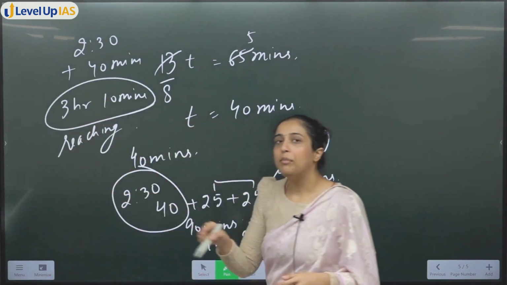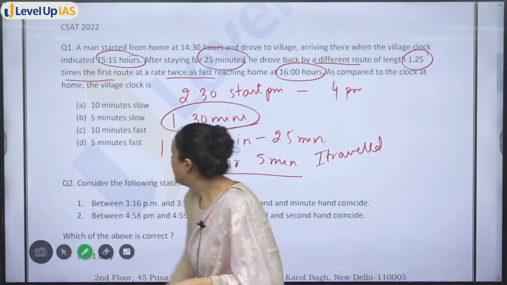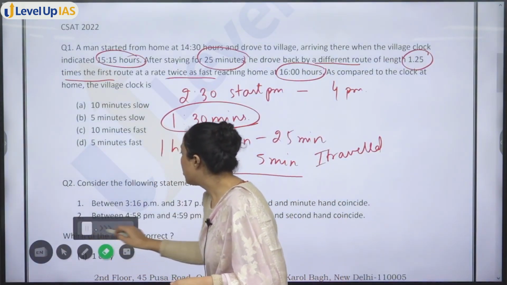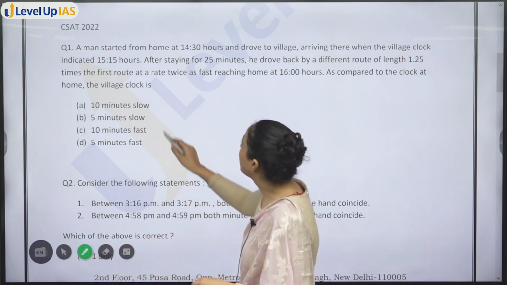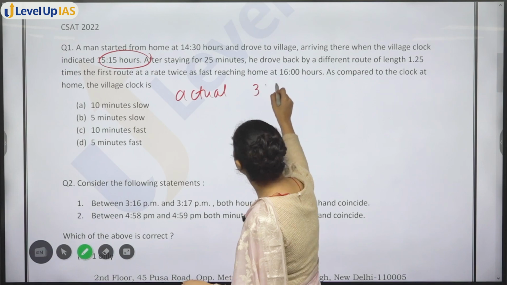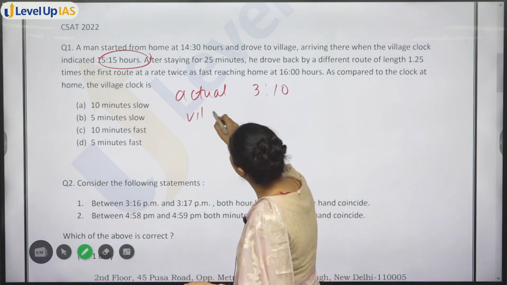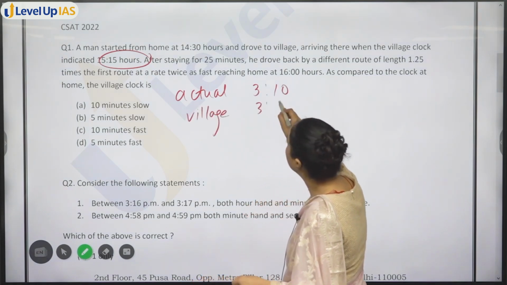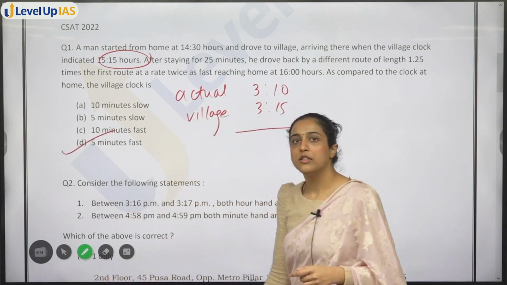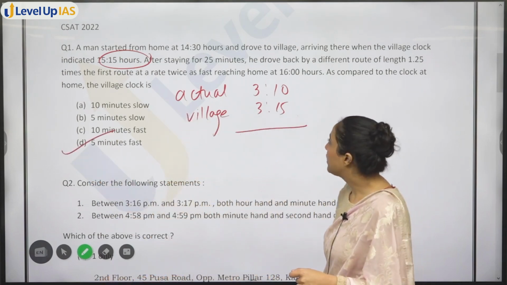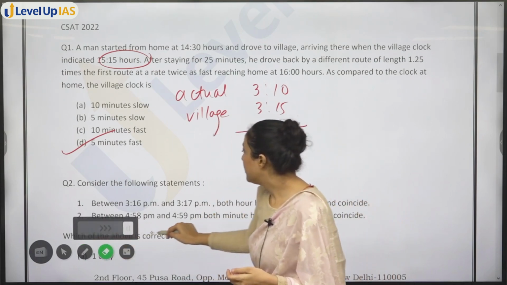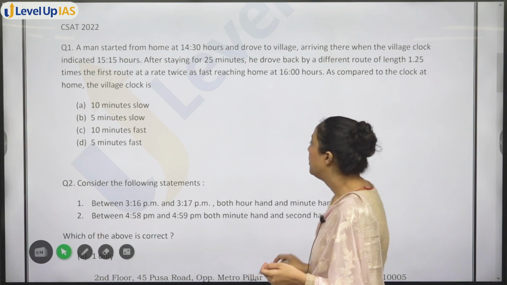बट वहां पर विलेज क्लॉक शोज व्हाट? Actual clock should show 3 hour 10 minutes. Village clock is showing 3 hour 15 minutes. Actual 3 hour 10 minutes, और village की clock 3 hour 15 minutes. That means village clock is what? 5 minutes faster. ठीक है. ये question था. Now next question of CSAT 2022.